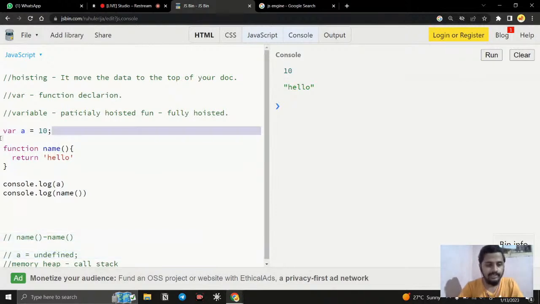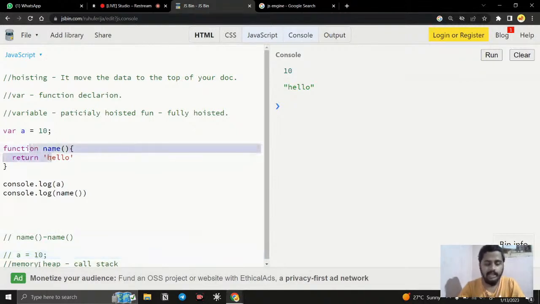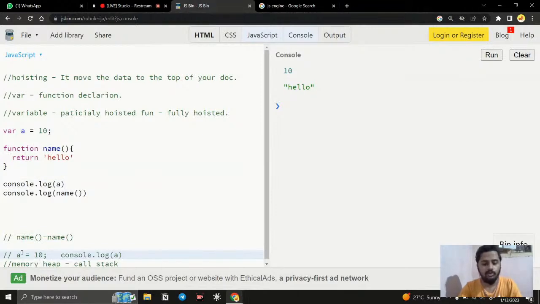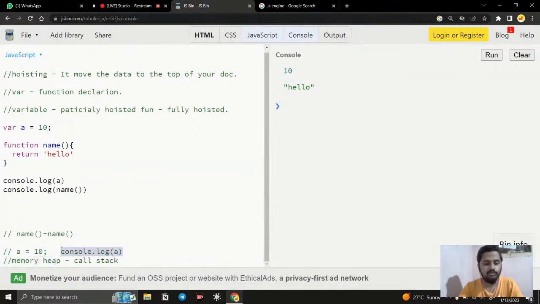Once it reaches the initiation phase, which means the value-given phase, var A is equal to 10, now what is going to happen? I just initiate this 10. Now it has the 10. And when I say name, I already have the name, so I don't need to care about it. Then it asks for console.log A. So console.log A comes here, looks for it, it is 10, and it is invoked. Once it is invoked, it is removed from memory and it is going to invoke the name function.